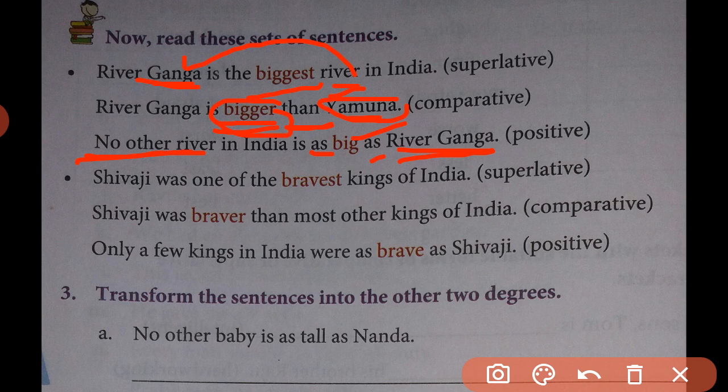Whereas in comparative degree, we will follow the common noun in the beginning. When there is a comparison between two things, two persons, two objects, then we will follow the same proper noun in the beginning and in the end of the sentence. Here river Ganga is compared with river Yamuna.